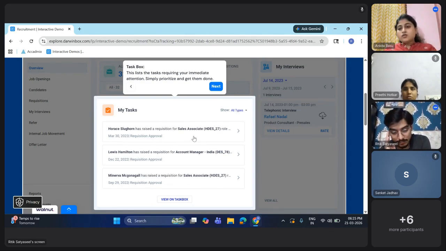Sure. So see, let's say I have left a job, okay, and my manager has raised a requisition. I need a replacement of Ankita. So what will happen? My manager will go to, let's say, Darwinbox. He or she raises a replacement requisition for Ankita, let's say for the position of HR manager. Now, my manager has raised it, who might be a senior manager. Okay. So my manager cannot just go ahead and approve it. Let's say she has raised the requisition. Now that goes to my manager's manager, who might be the HOD of the department.